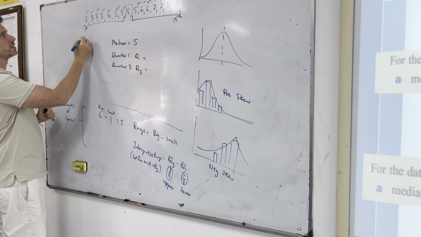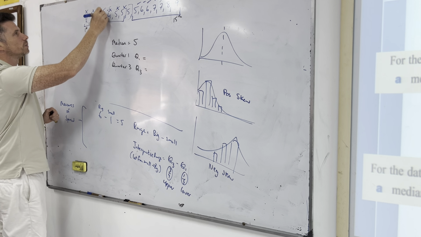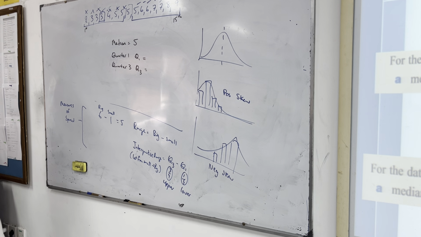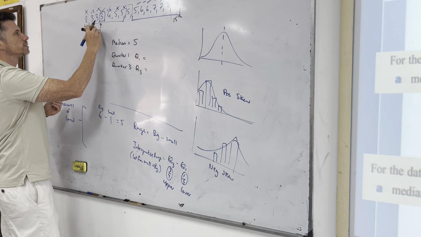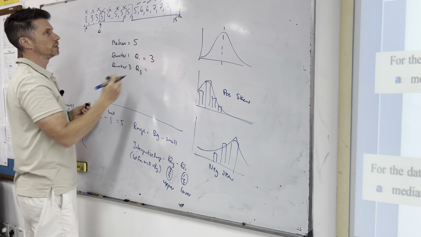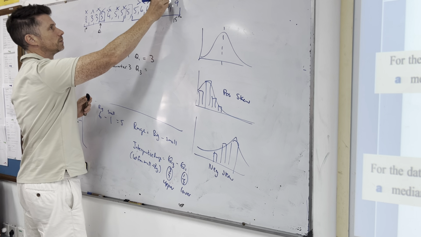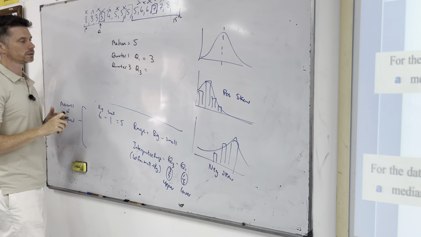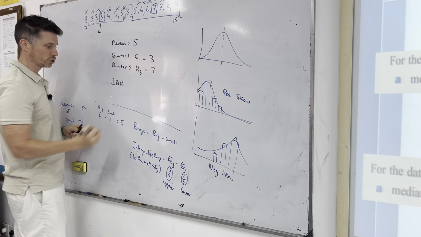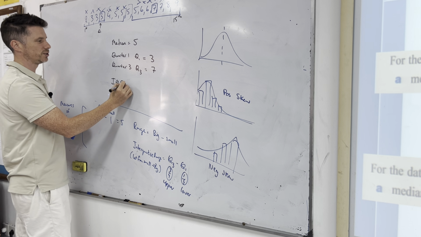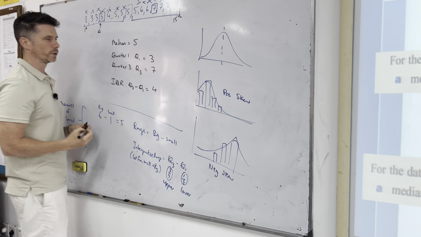So yes, you could do this system again. 1 from the end, 1 from the end, 1, 1, 1, 1, and the middle is 3 here. Does that follow? So the 1/4 mark, this is Q1, and it is 3. I have to do the same on this side. 1, 1, 1, 1, 1. I get 7. So the interquartile range, IQR for short, which is Q3 minus Q1, is 4.